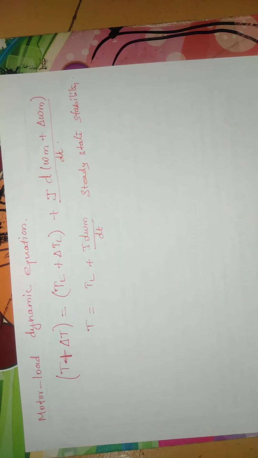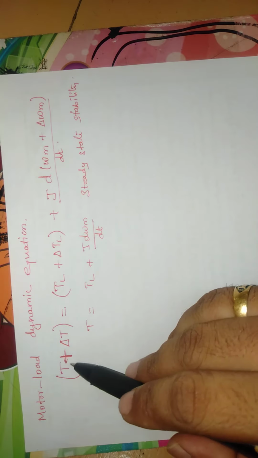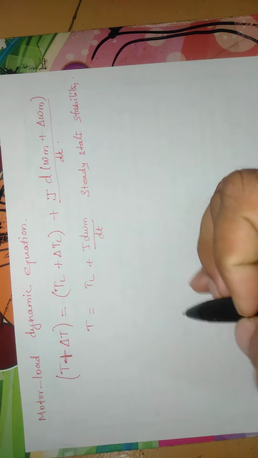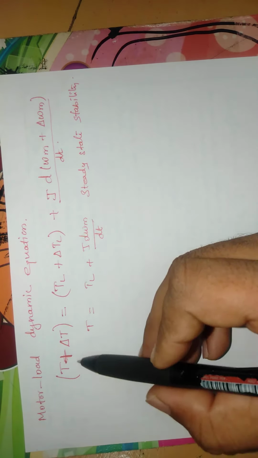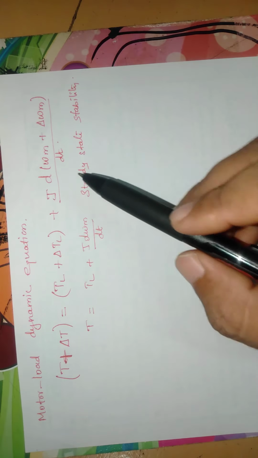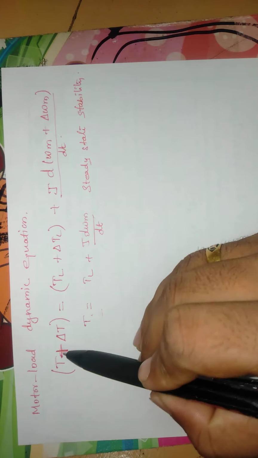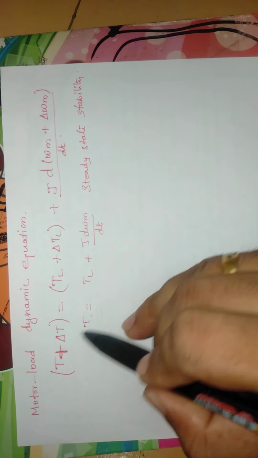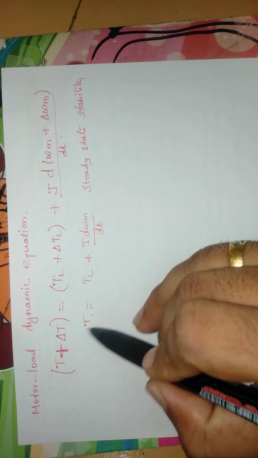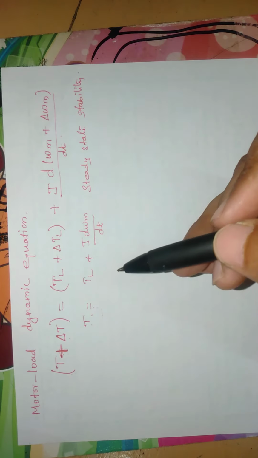Steady state stability will take place. From the above equation we can make a small rearrangement, that is subtracting these two values. For example, what are the changes occurred in the machine? We need to know how it changes. That is the actual value, and this is the changed value.